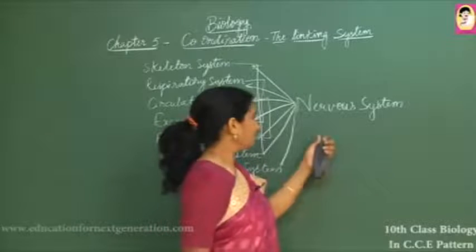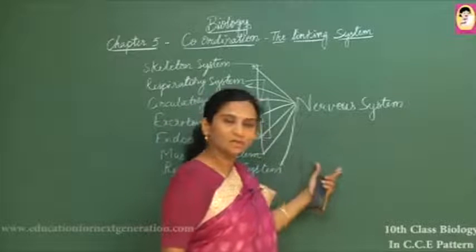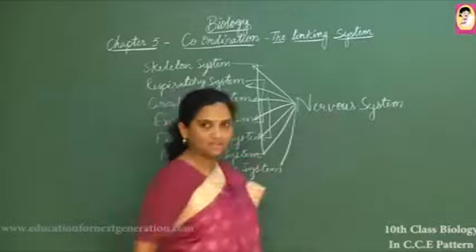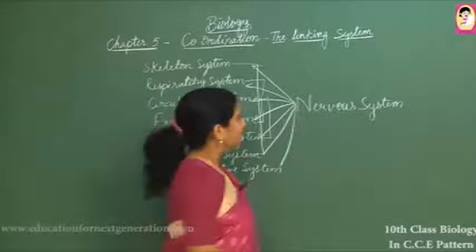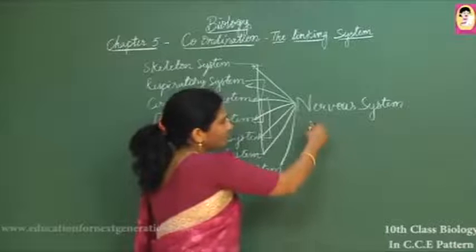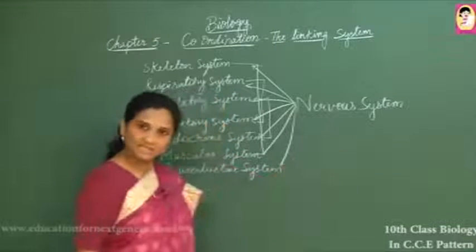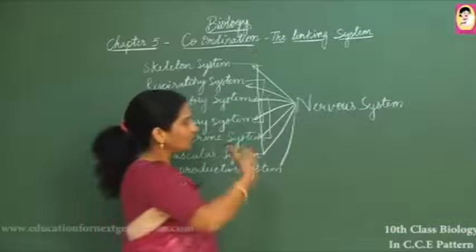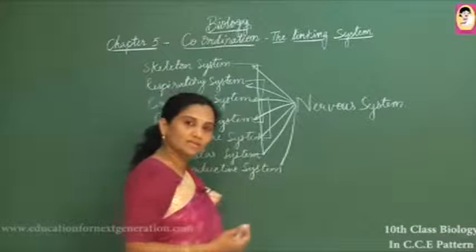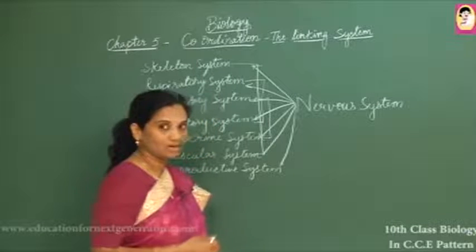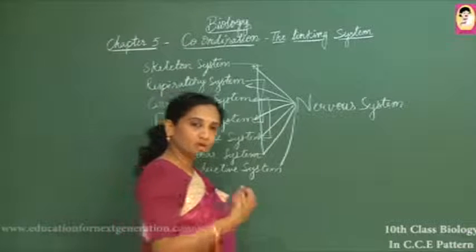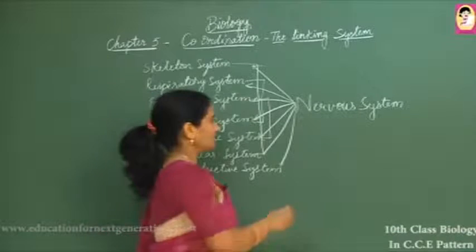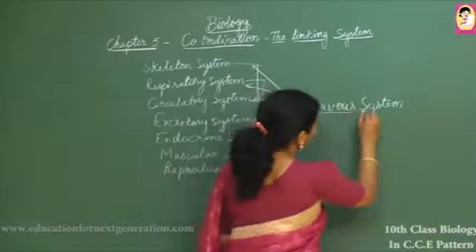As we have studied before, and now also we are saying, depending upon the organism's complexity, this system functions differently. In annelids, we can see a fine, small nerve ring structure, and nerves are spread throughout the body. In higher animals like vertebrates, we find a brain which coordinates with all the body parts and controls all the functions in our body. So the nervous system is the one coordinating for us.